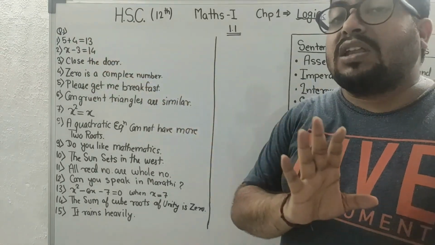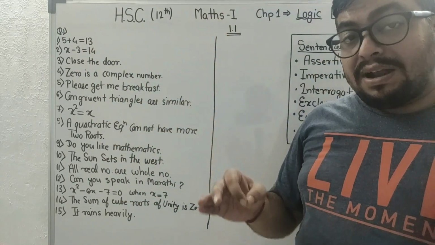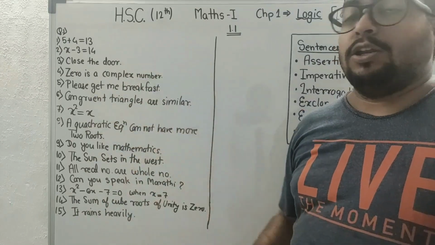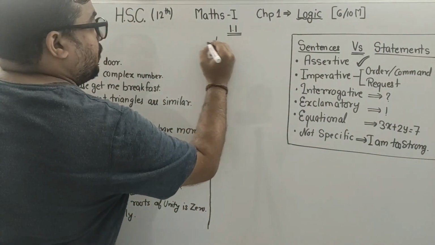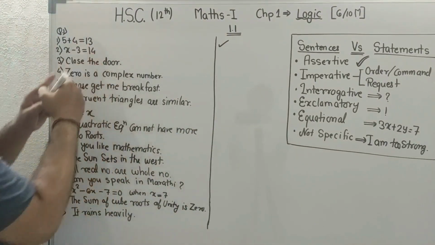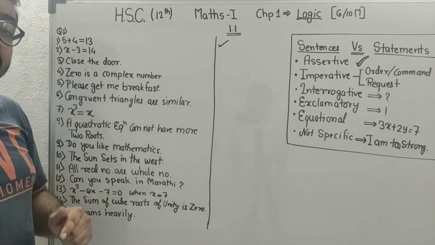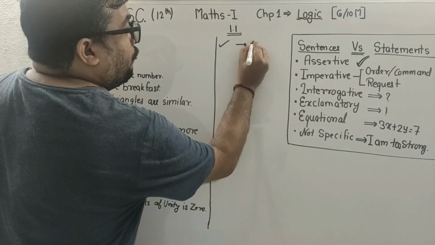The first one is not an equation. It is a mathematical, logical statement. So this first one is a statement. But it is wrong. If you find 5 plus 4 becomes 9, and 13 is written over here. So the truth value becomes false.